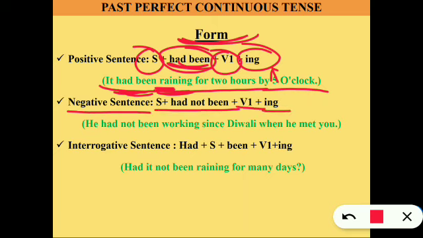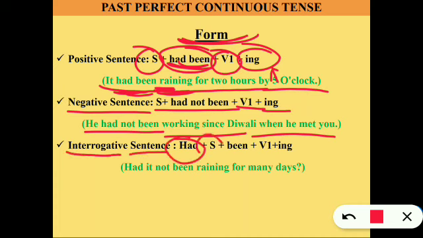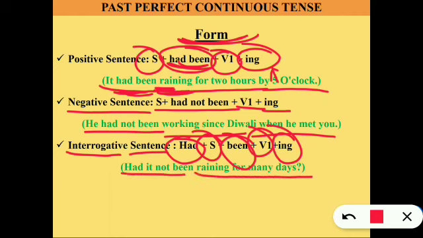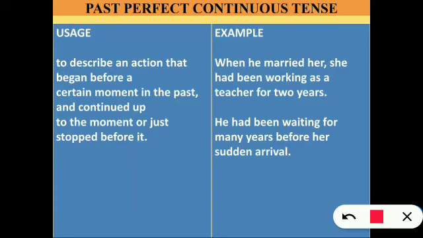He had not been waiting since Diwali when he met you. Next is interrogative sentence: had, subject, been, verb 1 with ing form. Had it not been raining for many days? Let's see the uses. To describe an action that began before a certain moment in the past and continued up to the moment or just stopped before it.